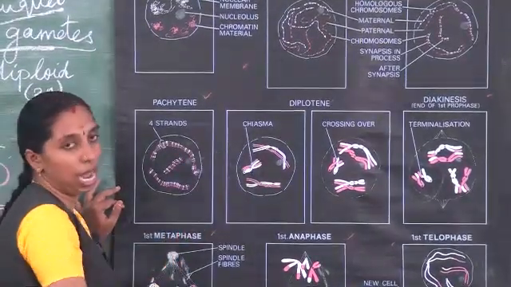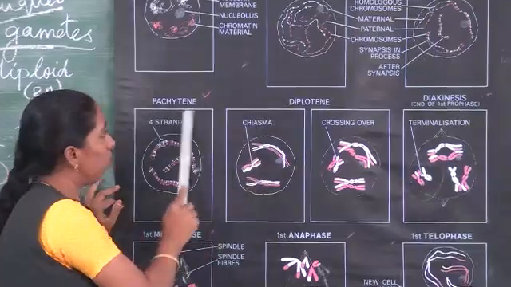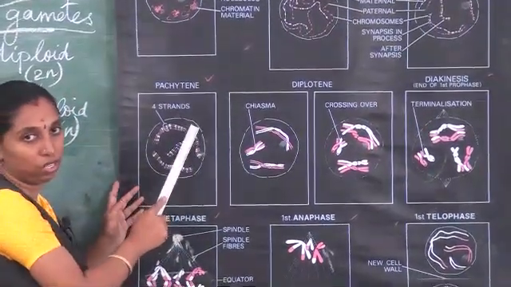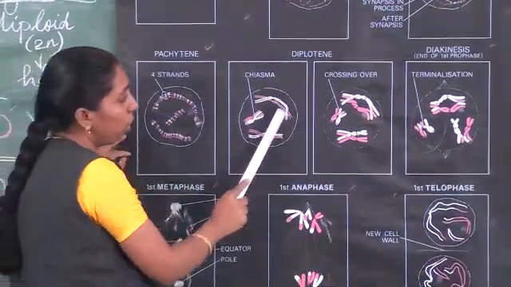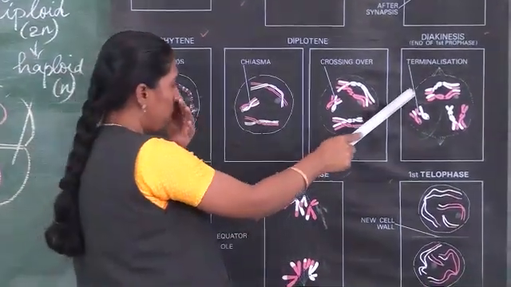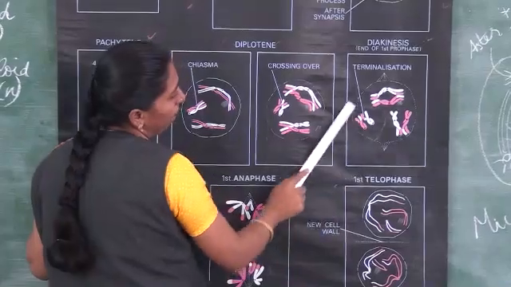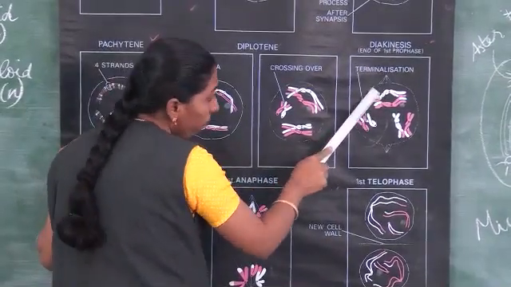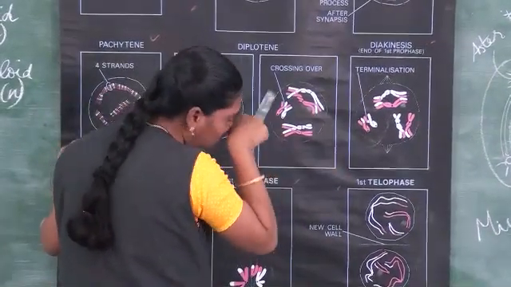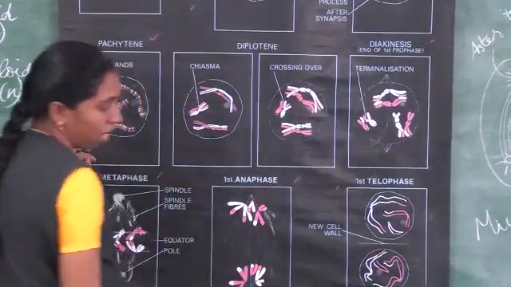In the diplotene stage it is completed, and at the last, in the diakinesis stage, it fully completes. That is called terminalization.